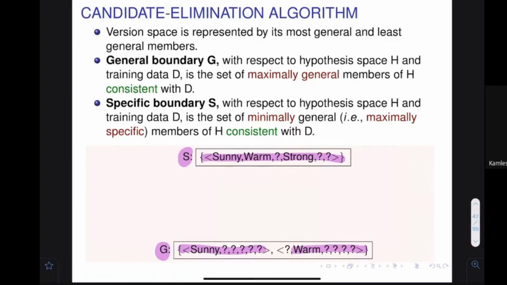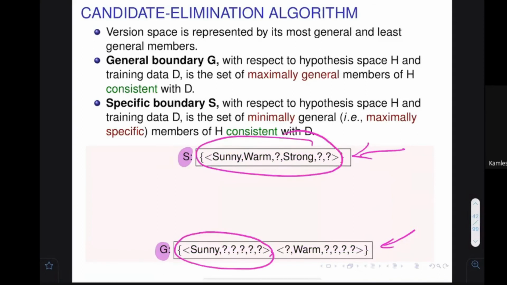I have written the question in such a way that it becomes easy for you to tell me: if these are the two limits, which are the items inside? Can you tell me any item? For example, let me consider these two things. You see that Sunny is there in both, it must be there. Sunny is here and Sunny is here, so what is in between? Here is warm and strong, and here nothing is specified, so I can remove any of them. So it is specific; a less specific thing I can create by specifying less.